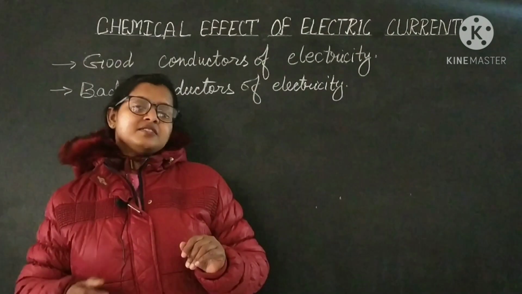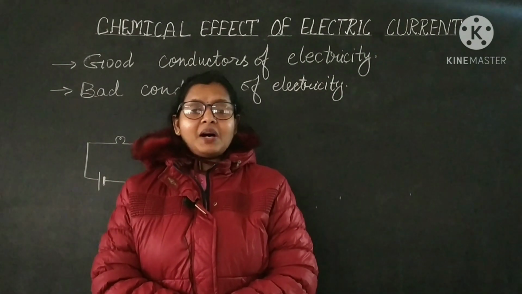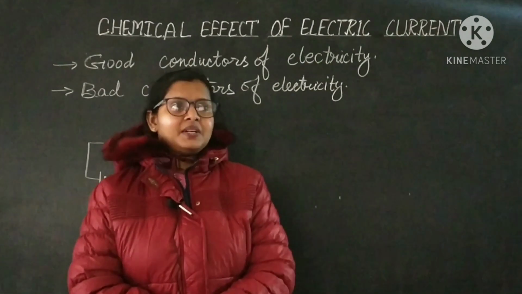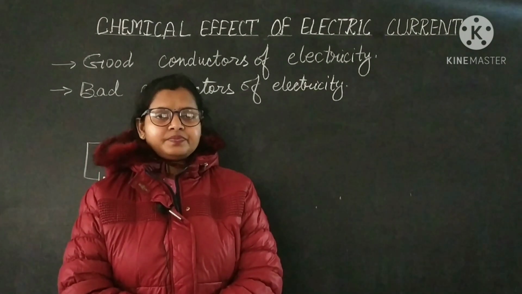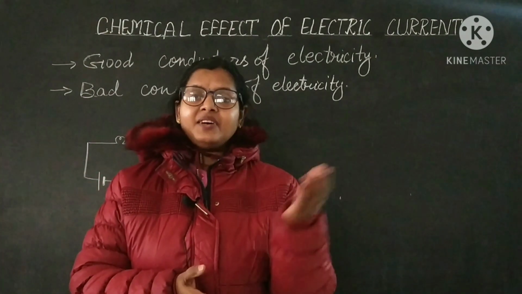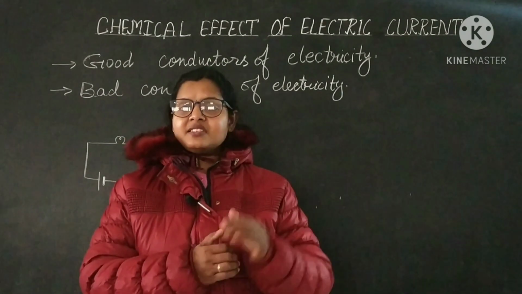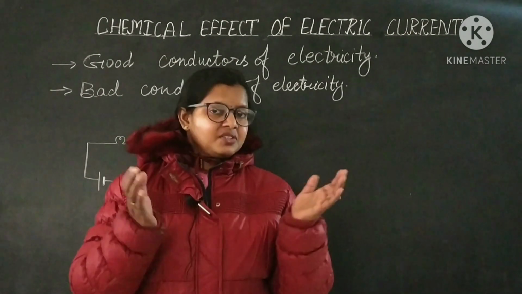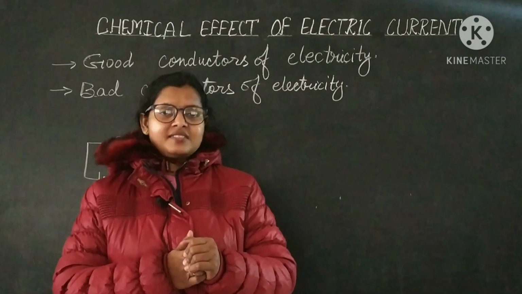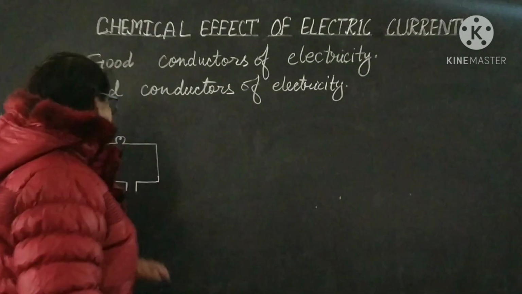So bad conductors, the substances which do not allow a good quantity of current to pass through them, are called bad conductors of electricity. For example, rubber, wood, etc. Then how can you check, if I am giving you 2 or 3 substances, that the given substance is a good conductor or bad conductor of electricity? For this purpose, you have to make a simple electric circuit. As I have shown here, the circuit diagram of the simple circuit.